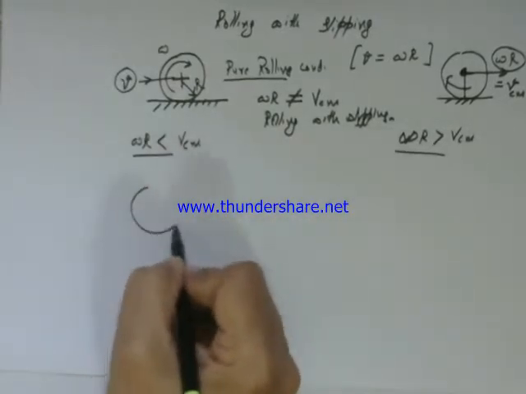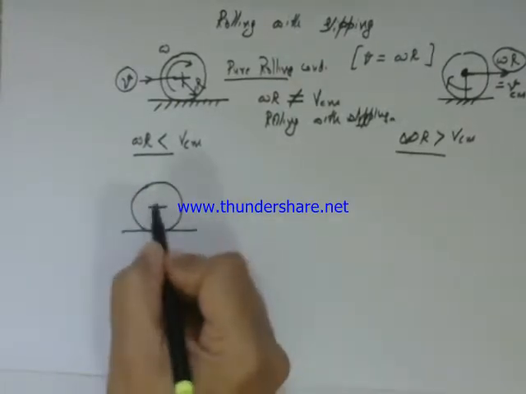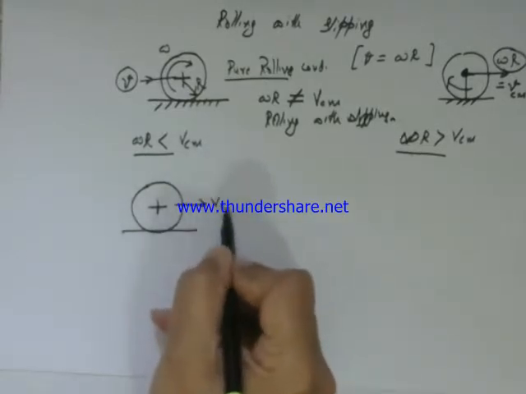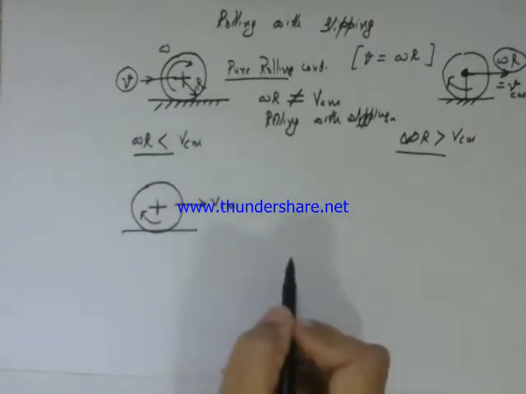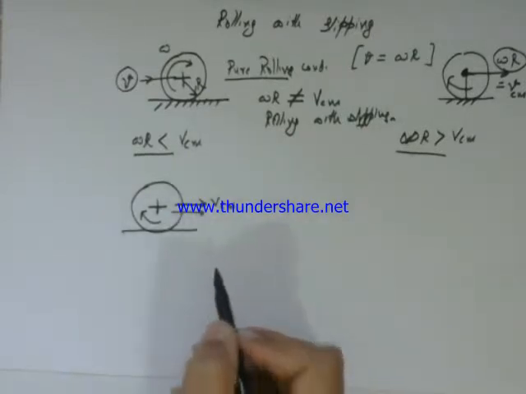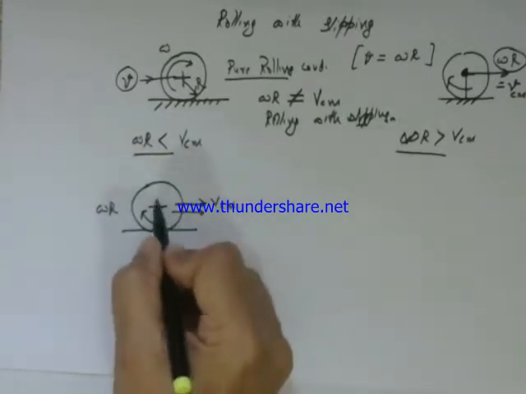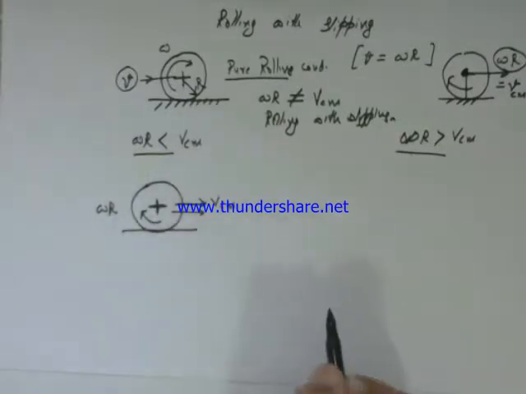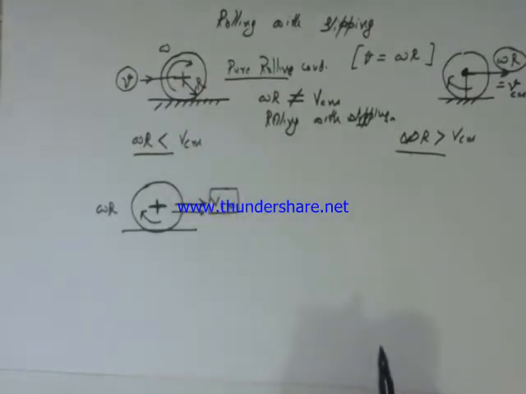For the situation where v center of mass is here and omega R is less than v center of mass, it means that it is slipping in the forward direction, where omega R is not able to give the center of mass the velocity equal to v cm for pure rolling.